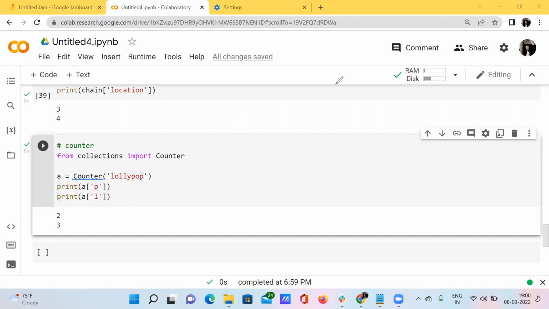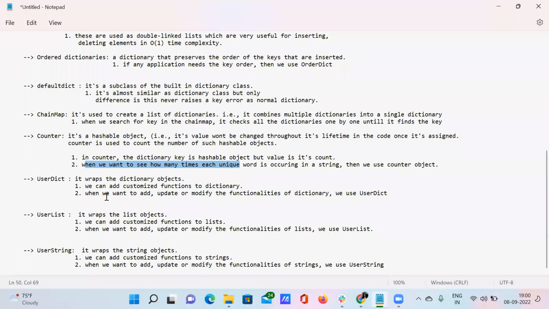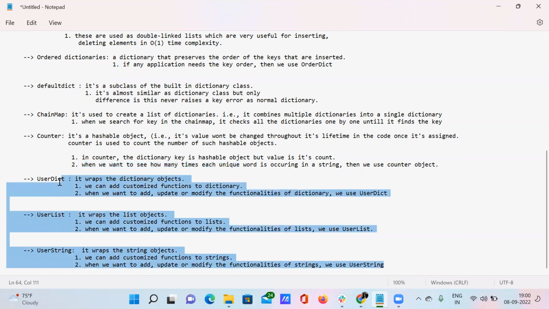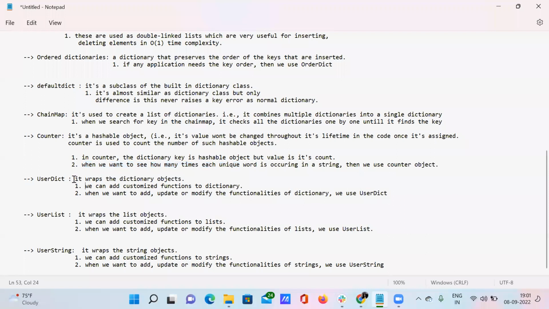Now we are actually jumping to the user dictionary. Okay, user dictionary, user list, and user string, these three topics are almost the same. It just implies whatever may be the functionalities it is actually applying. It only applies for this particular dictionary objects. Okay, because this is user dictionary, right?